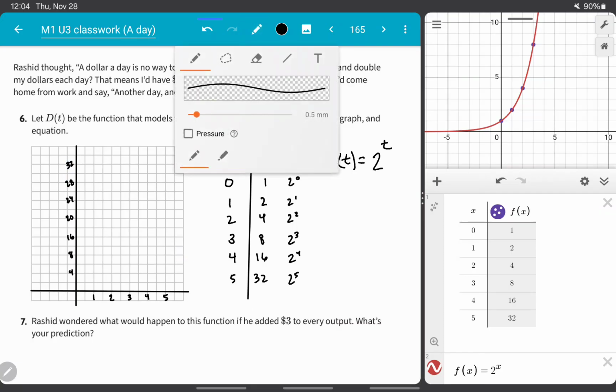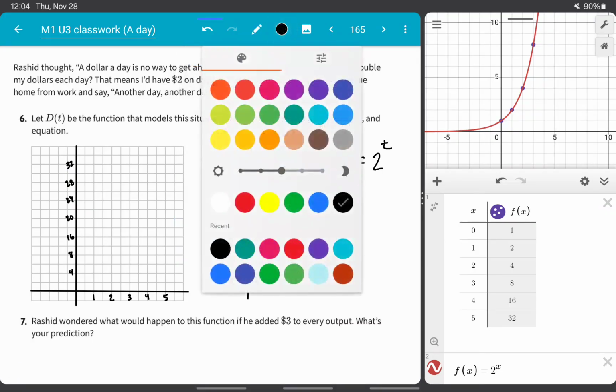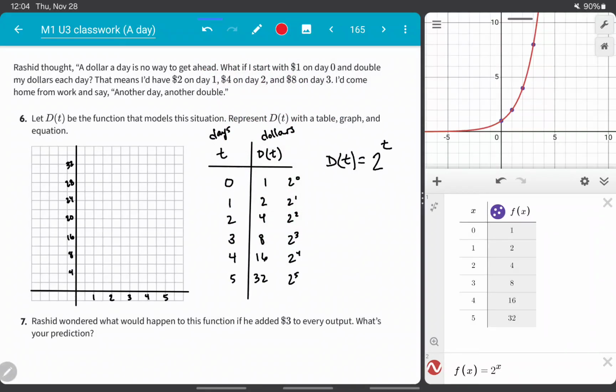Okay, so 0, 1, which would be right about here. 1, 2 would be here. 2, 4 would be here. 3, 8 would be here. 4, 16 would be here. And then 5, 32 would be up here.